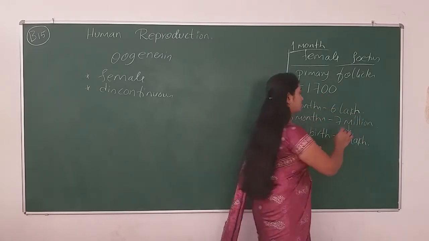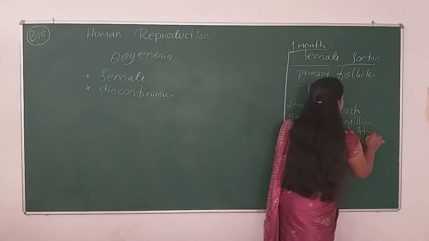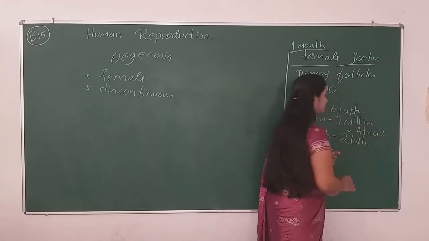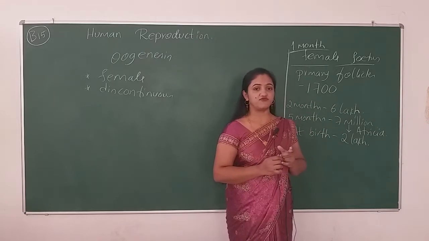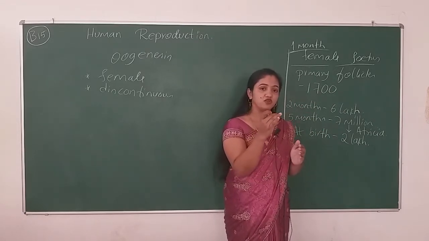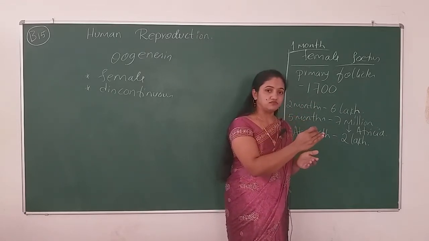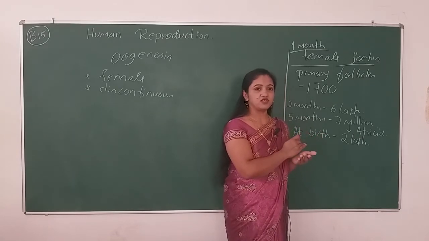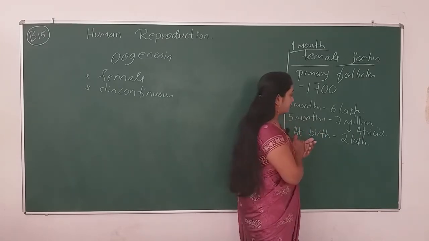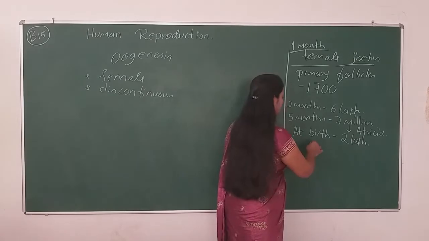How? Because of the atresia. Atresia is nothing but shrinkage of primary follicles. The primary follicles become reduced in number. Because of this, it gets reduced in number. And at birth,